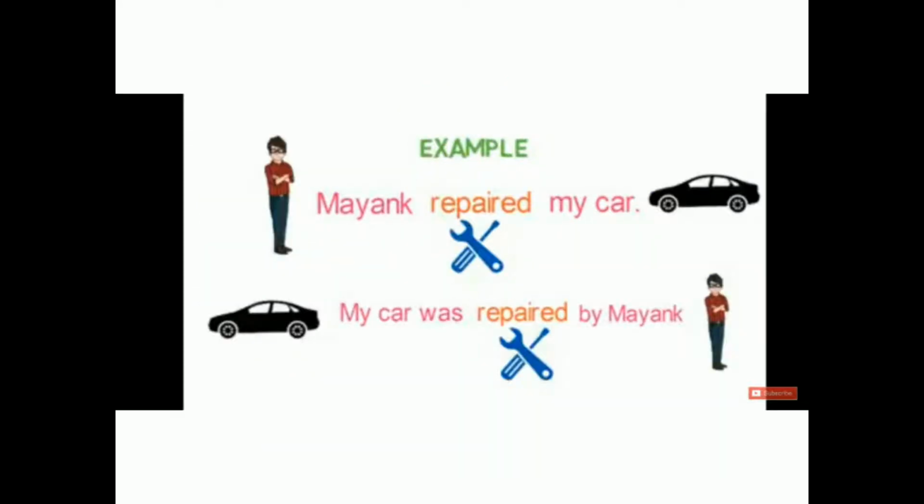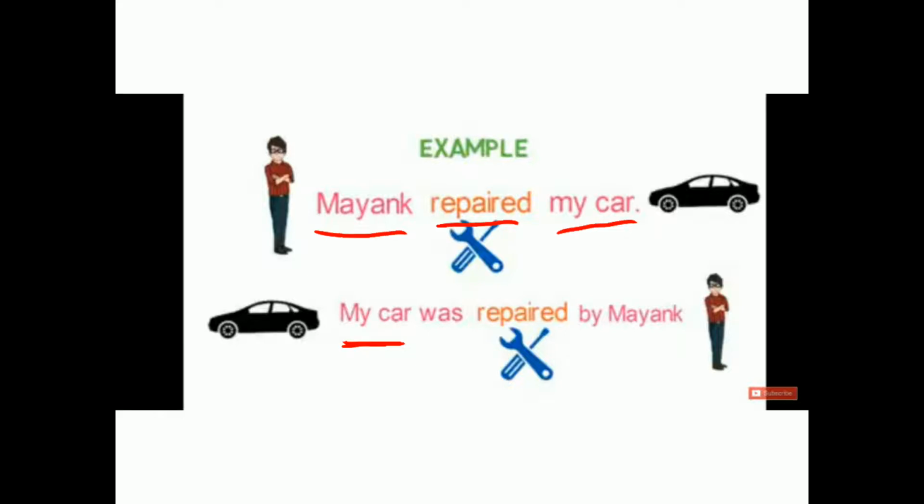Let's take an example. For example, Mayank repaired my car. First of all, we'll identify subject, verb, and object. Our second step is to swap. So, we'll take my car as a subject. Then we'll use a helping verb.